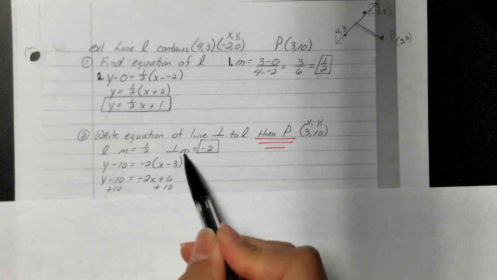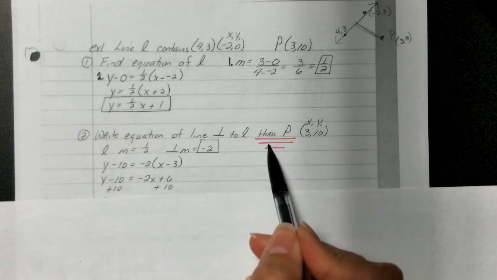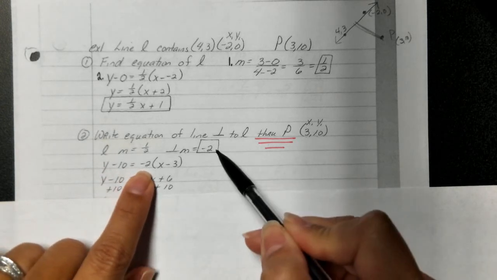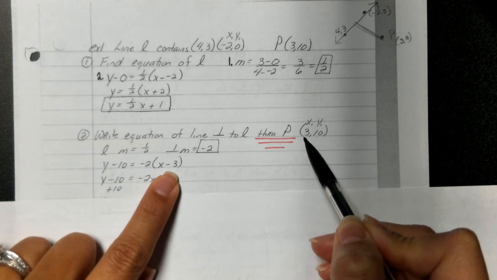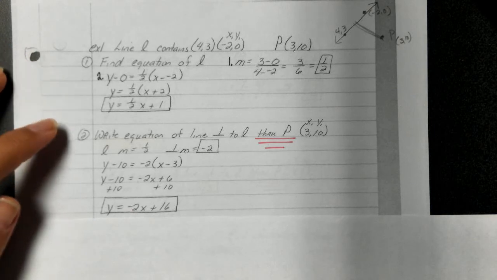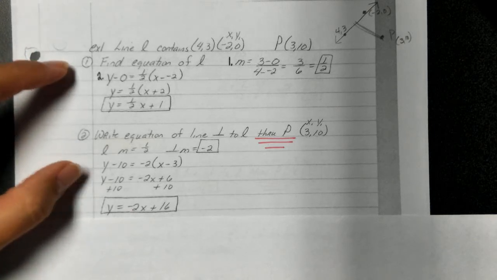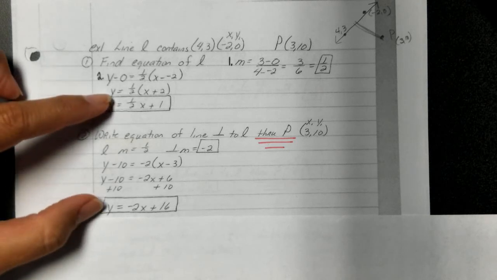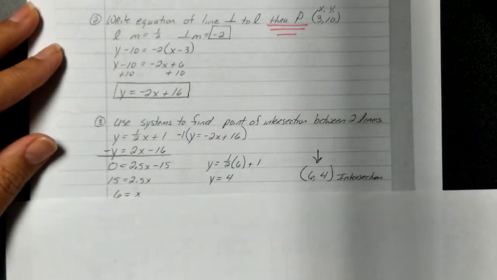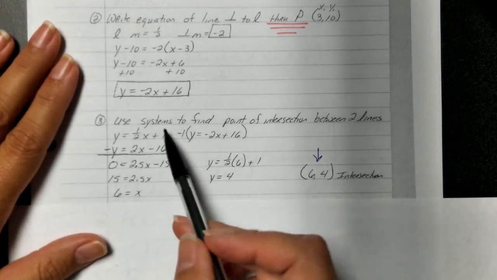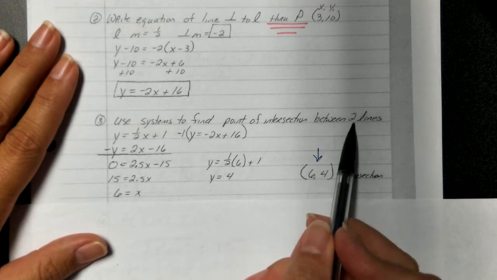We want to use the perpendicular slope and the point P. So y minus my y value is equal to my perpendicular slope times x minus my x value. Distribute your negative 2 and put your equation into slope-intercept form. Those are the 2 skills that we practiced on the first 2 lessons of this unit. Now, you're going to take those two equations, and those are the two equations that we're going to use for step 3, which is systems. So in your notes, write what you're doing. We're going to use systems to find the point of intersection between the two lines.